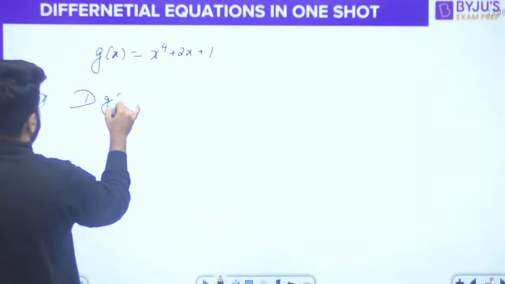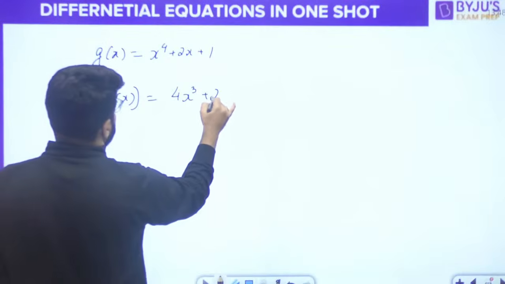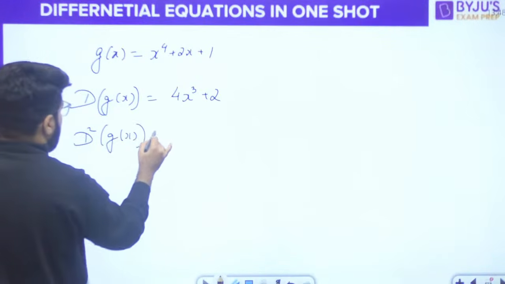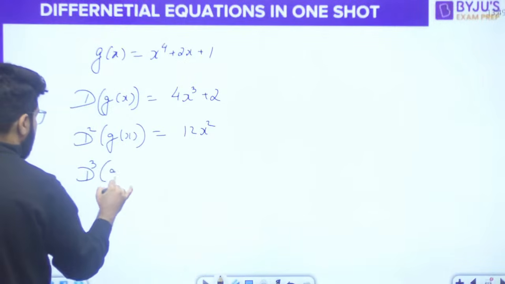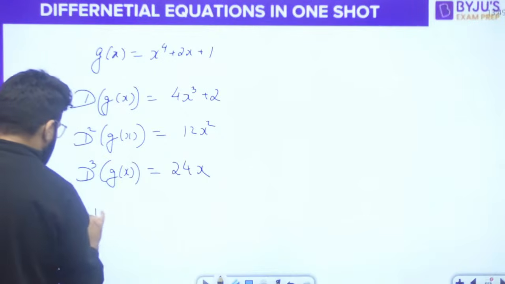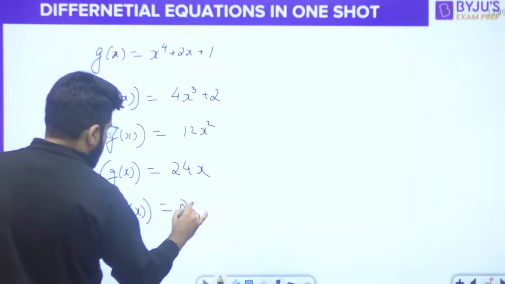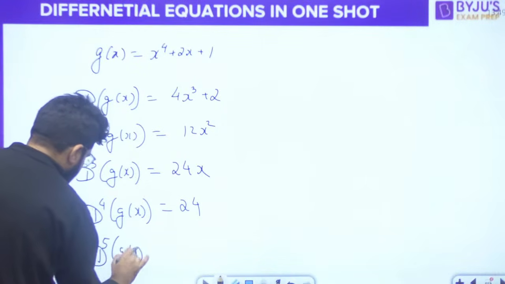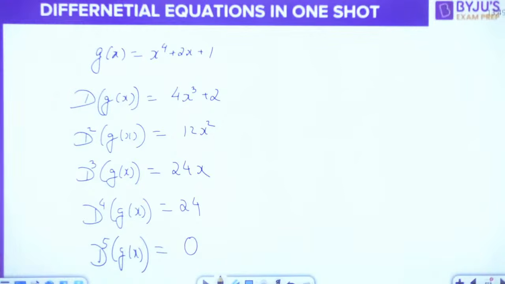What is the first derivative of it? 4x cube plus 2. What is the second derivative? 4 threes are 12x square. What is the third derivative? That is 12 twos are 24x. What is the fourth derivative? That is equal to 24. What is the fifth derivative of it? That is equal to 0, because it's a constant and its derivative will be 0.